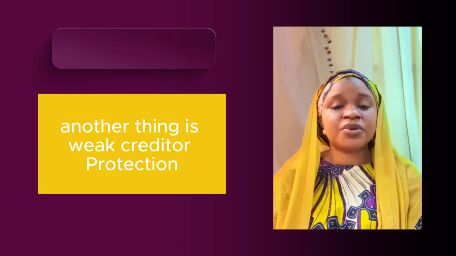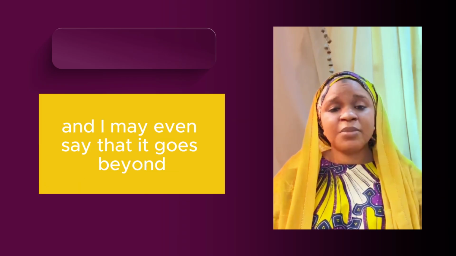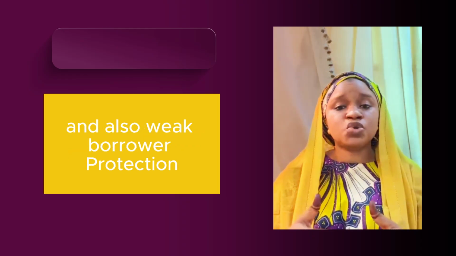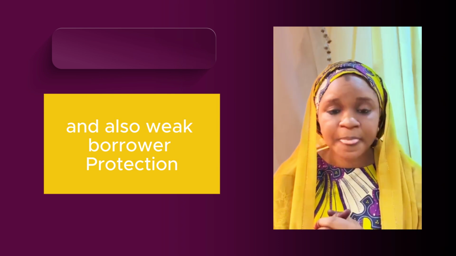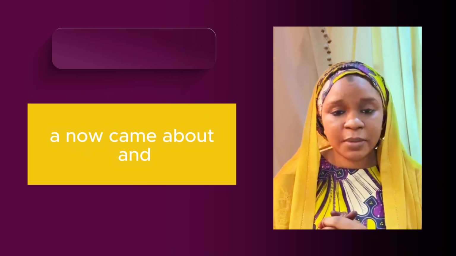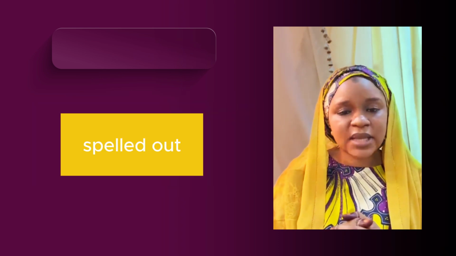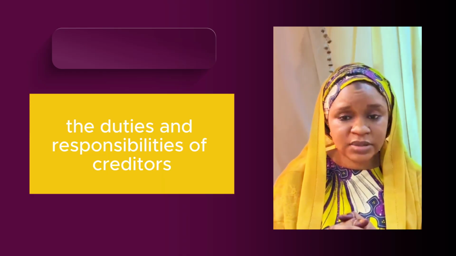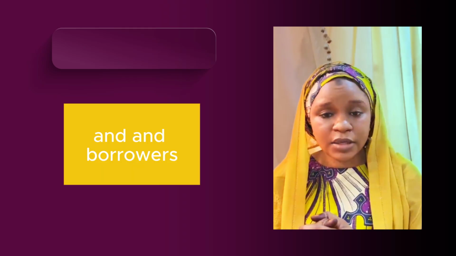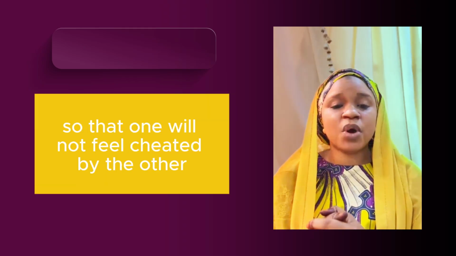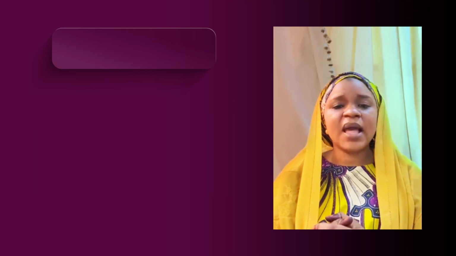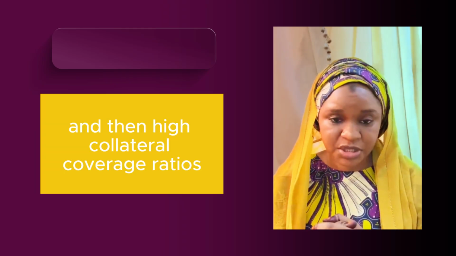Another thing is weak creditor protection. And I may even say that it goes beyond weak creditor protection and also weak borrower protection. So the STMA came about and spelled out the duties and responsibilities of creditors and borrowers so that one will not feel cheated by the other. And then high collateral coverage ratios.